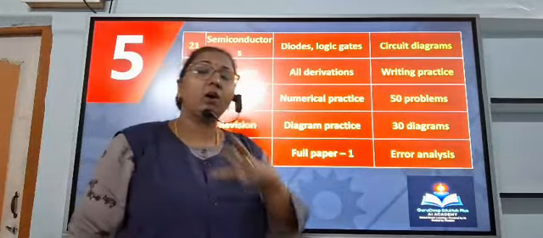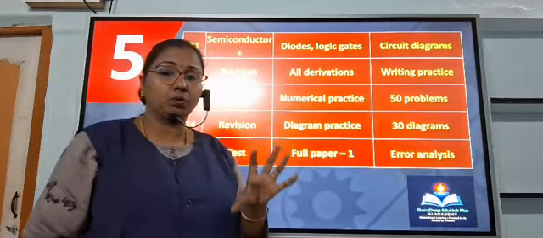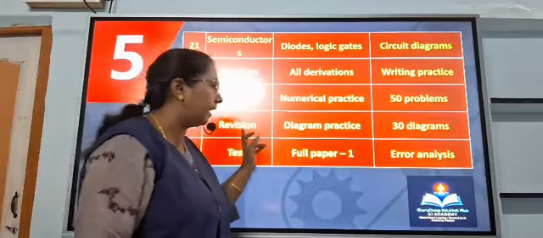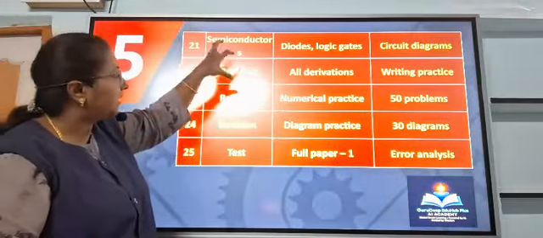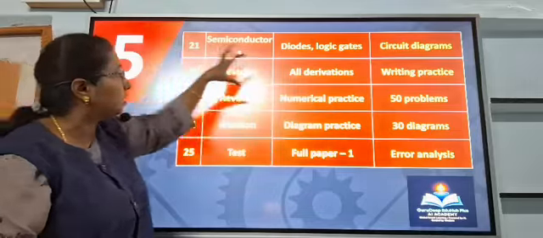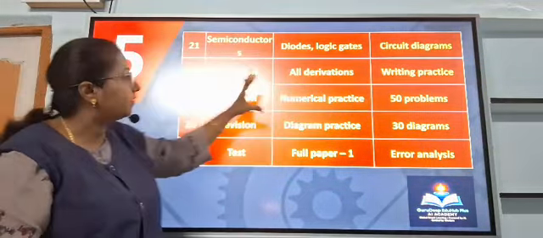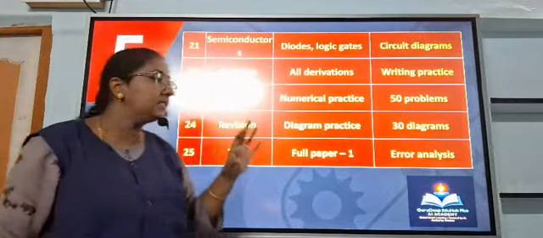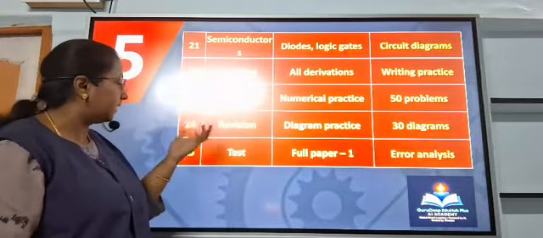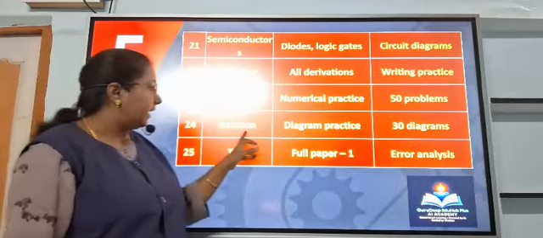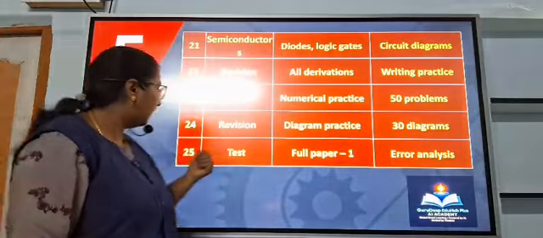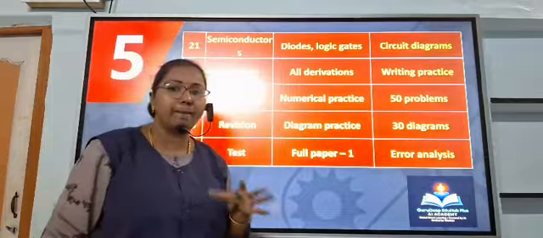So for all the chapters, practice all the diagram-based questions on day 1. Okay, so this is completely the derivation. Take day 22 completely for all the derivations of all chapters, and day 23 for numerical problems, examples, and exercises, which will take time. Day 24 again revision, diagram-based practice, and day 25 test, full paper test.